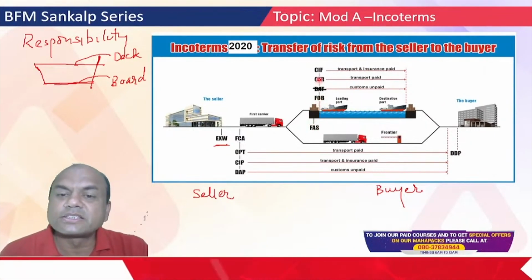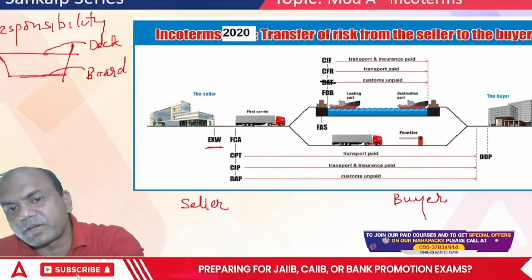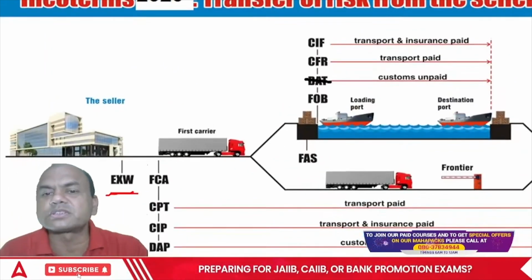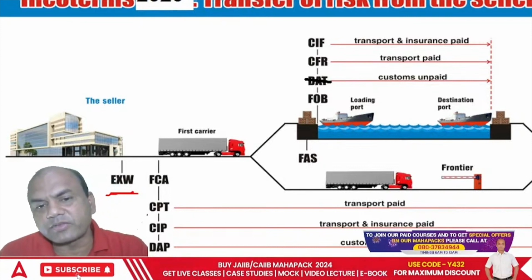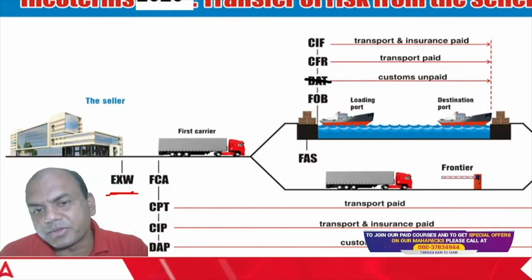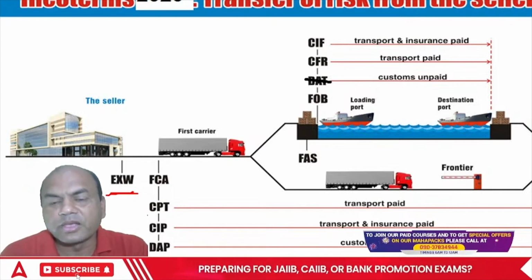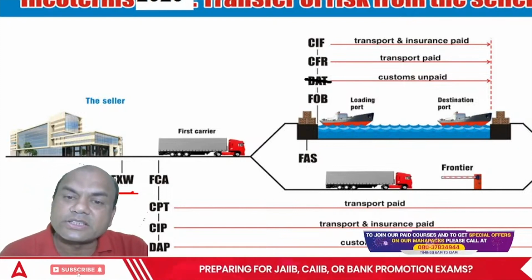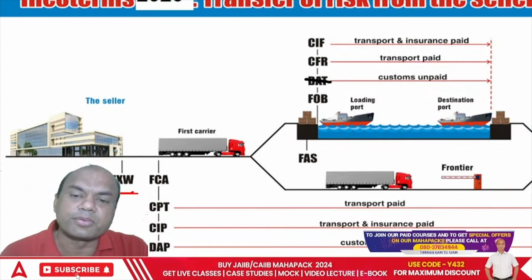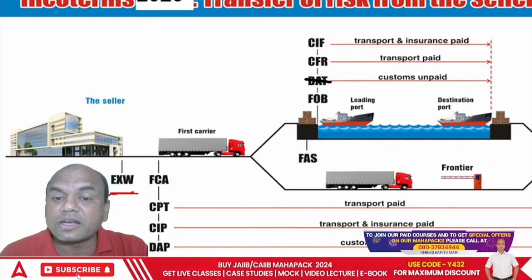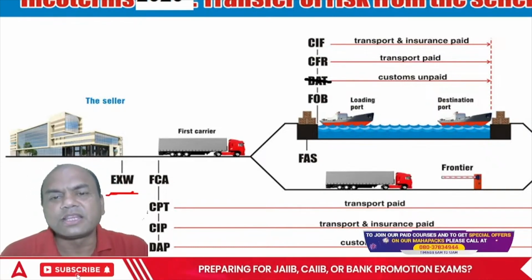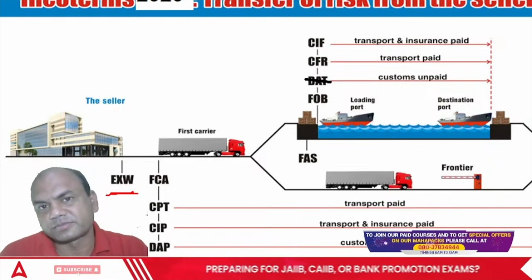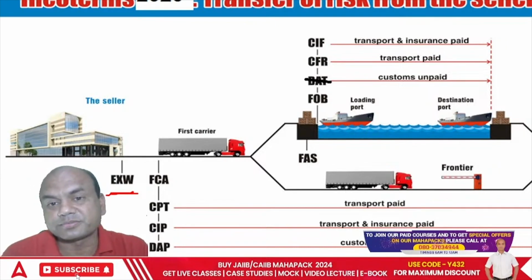Now next one is CFR and CIF. Look at this, CFR and CIF. CFR means what? Cost and freight. What does it mean? Here it means that the seller will put the goods on the ship, number one, means on the board. Then he will buy the logistic cost of this ship. Logistic cost means the ticket, you can call it in simple language. The ticket of that ship will be borne by the seller. So this is known as CFR.